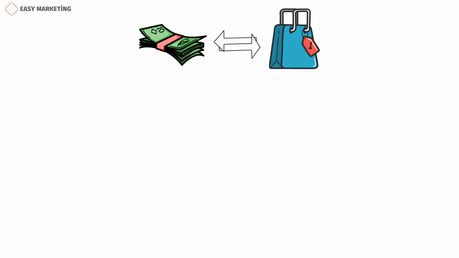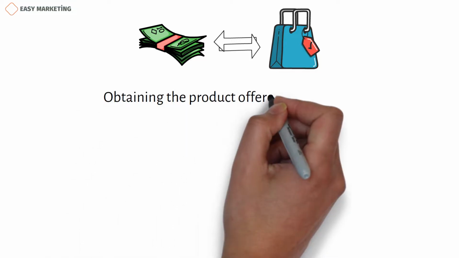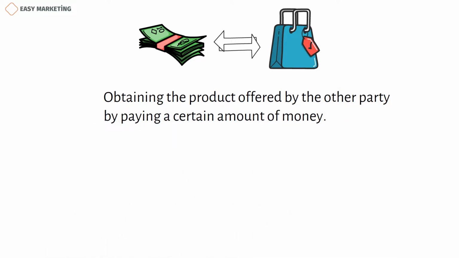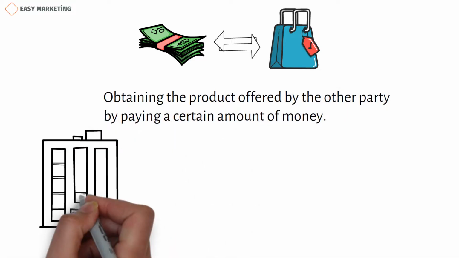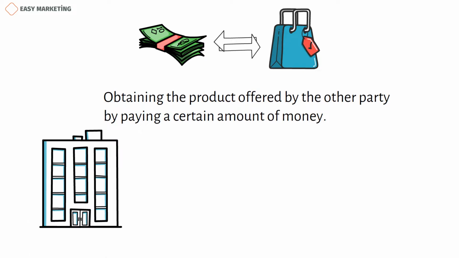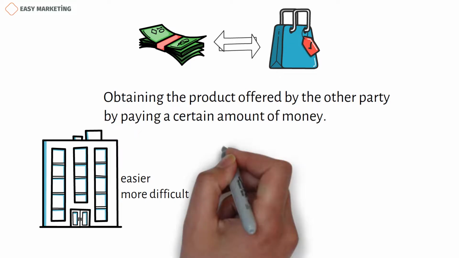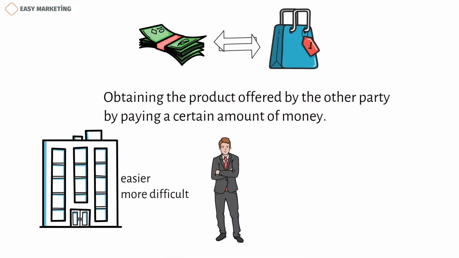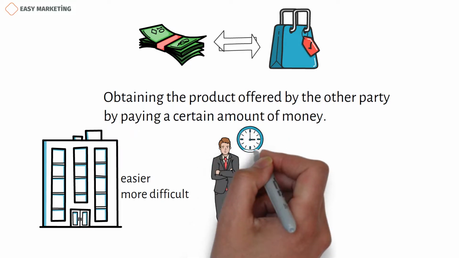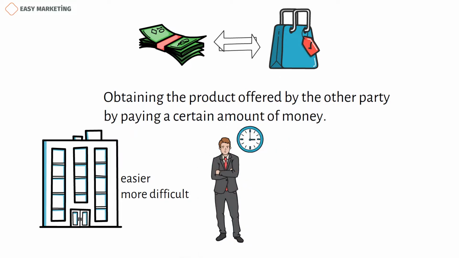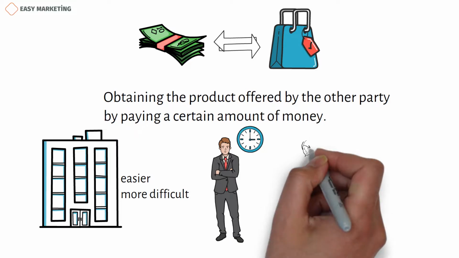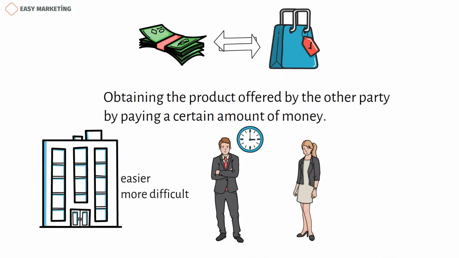It's possible to define the purchase process as follows: obtaining the product offered by the other party by paying a certain amount of money. Depending on the size of the company, the product procurement process can be easier or more difficult. For example, going back to the example I gave at the beginning, while Jacob is buying products to sell in his store, he can simply spend a few hours walking over to Emma's store, buying the products he wants, and coming back. But for Emma, the product purchase process is not so simple.